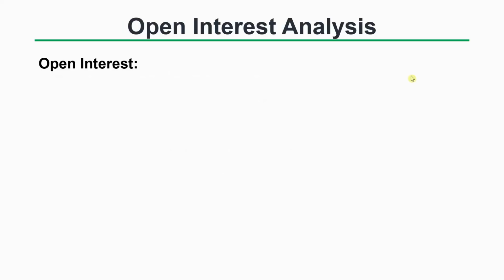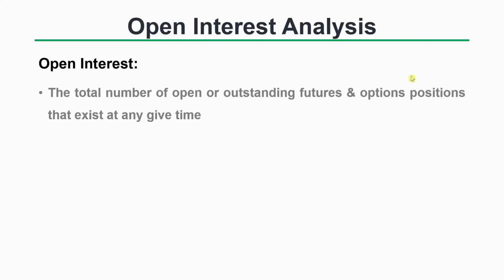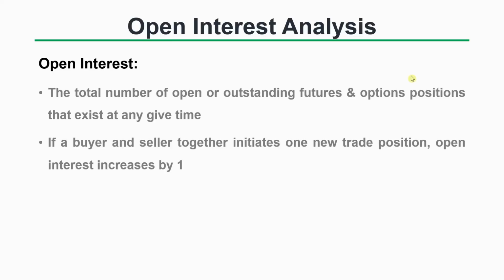So what is open interest? It is the total number of open or outstanding futures and options positions that exist in the exchange at any given time. If a buyer and seller together initiate one new trade, then open interest increases by 1.